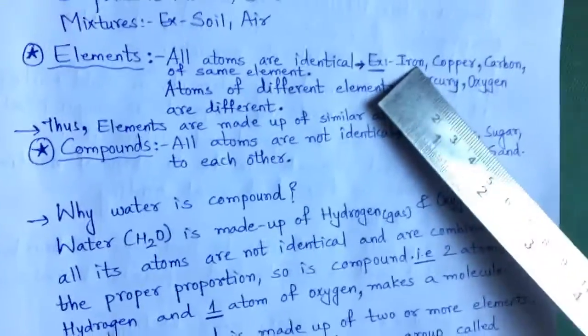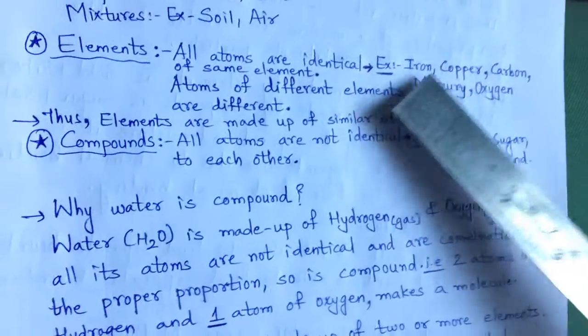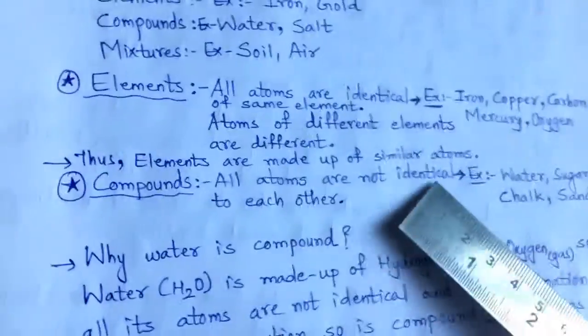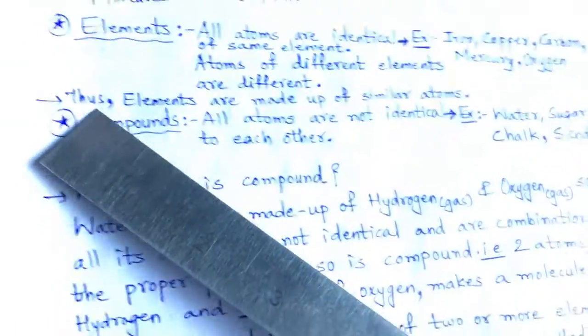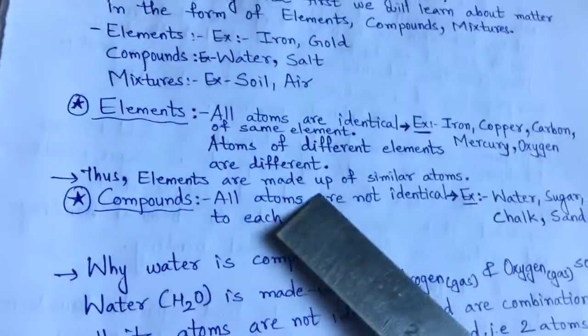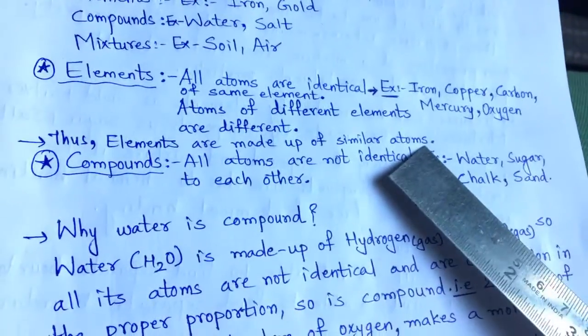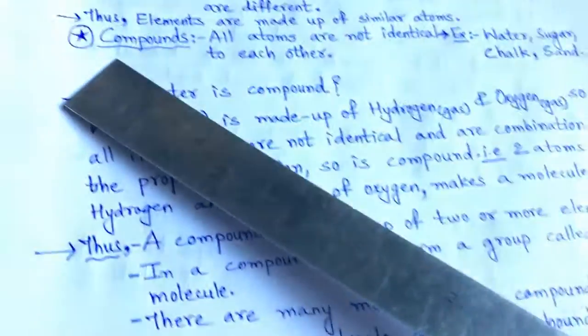Atoms of different elements are different. If I compare the particles of iron with the particles of copper, they are not the same, they are different, right? So this is about elements, and thus we can say that elements are made up of similar atoms. Now about compounds.